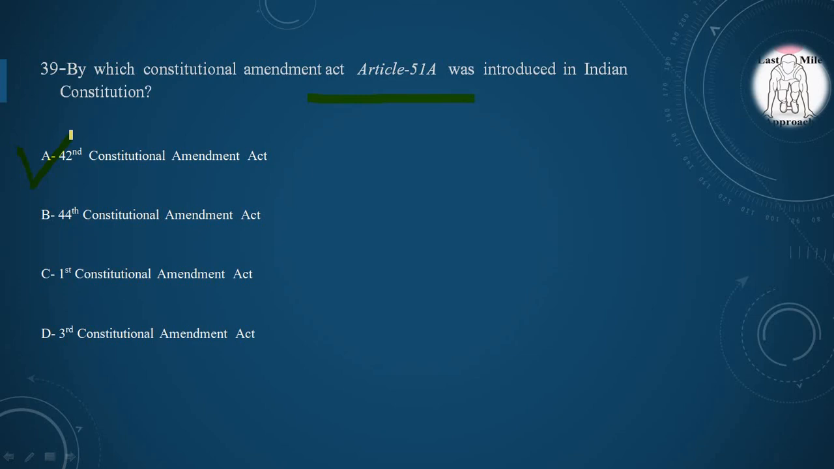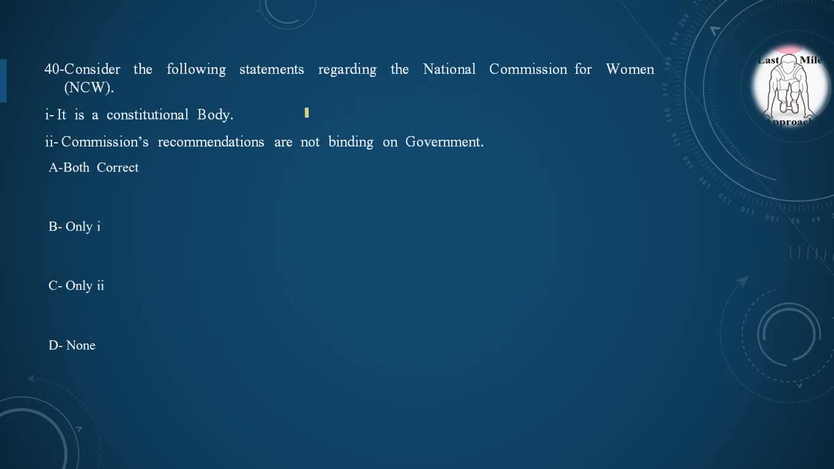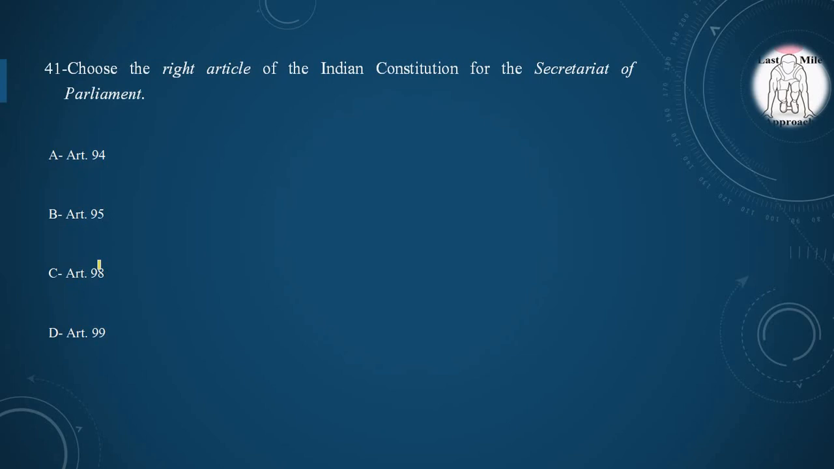Next question, consider the following statements regarding the National Commission for Women. It is a constitutional body. No, it is incorrect because it is a statutory body. Second statement, the Commission's recommendations are not binding on the government. Yes, it is correct. So we have to choose the correct option. Option C, only second is correct.